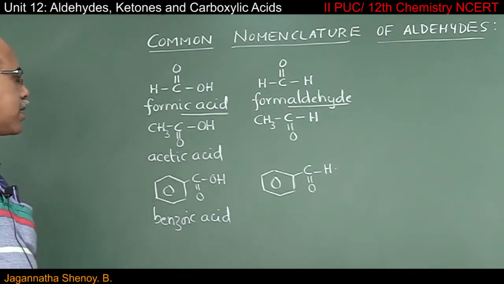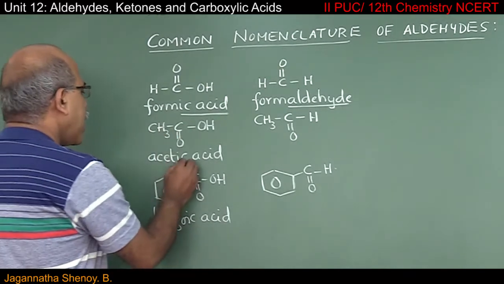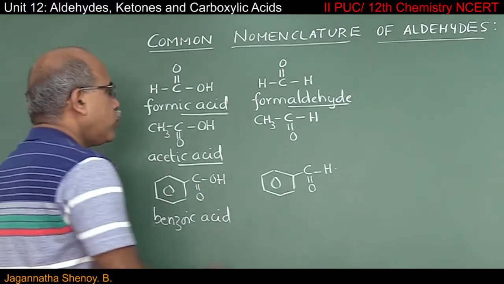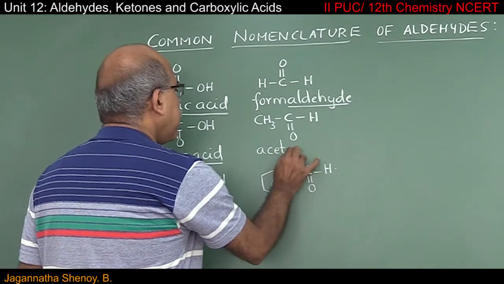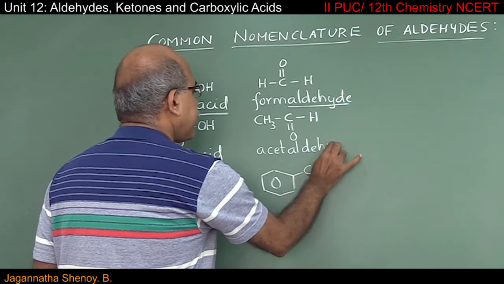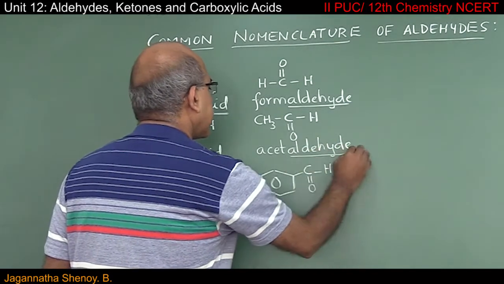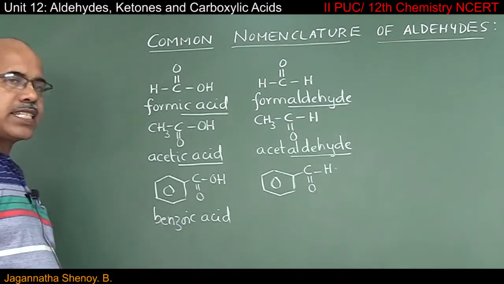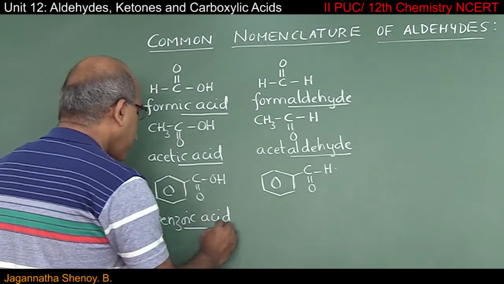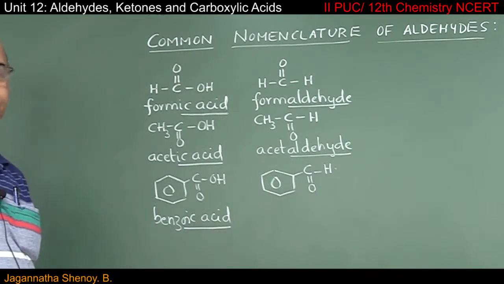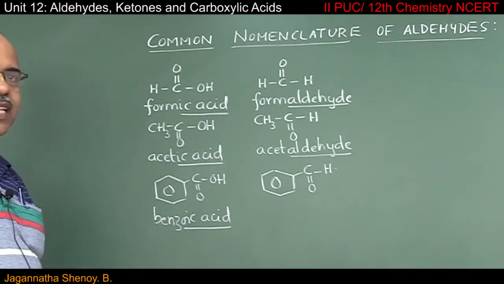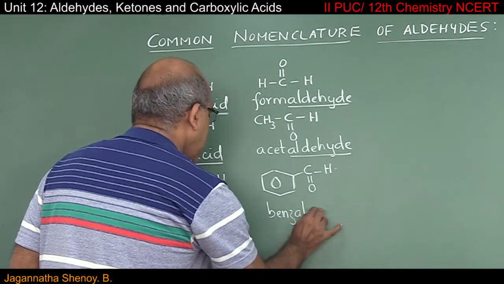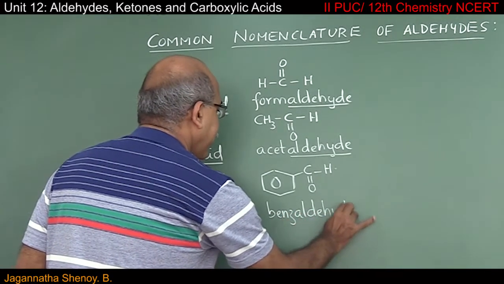Similarly, if I go to the next compound, we have acetic acid here, ic acid. I am going to replace that by aldehyde. So common name of this compound will be acetaldehyde. Same way, if I go to benzoic acid, in this case it is not ic acid, we are going to replace oic acid. It is not ic acid, replace oic acid by aldehyde. So we get common name of the compound, it is benzaldehyde.